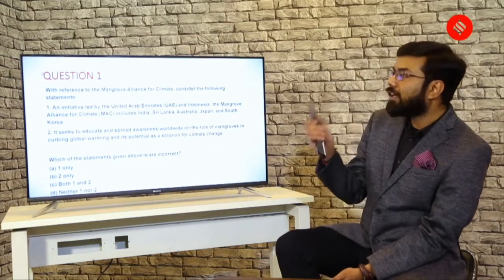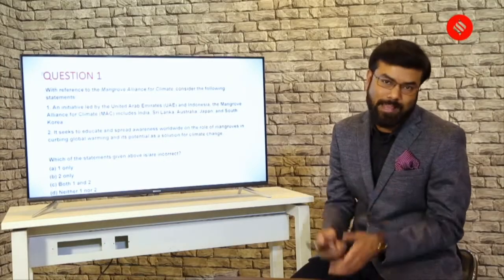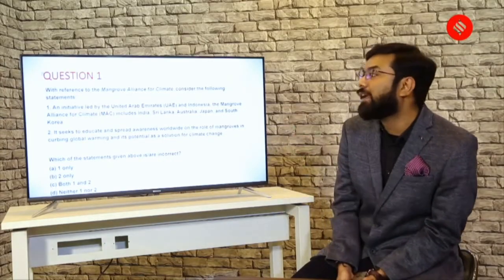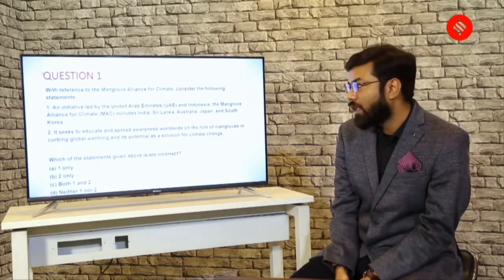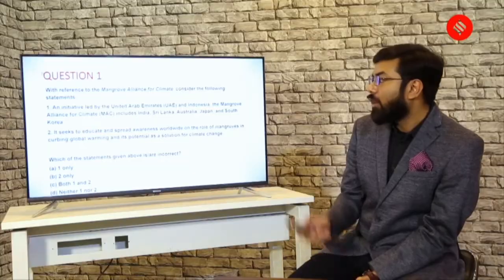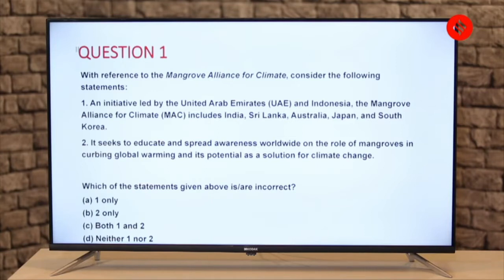Now, as you see, the first statement basically talks about who is included in this alliance, whereas the second statement is about what this MAC does. Now look at the options. Which of the following statements is or are incorrect? Again, pay attention to the word incorrect. A, 1 only. B, 2 only. C, both 1 and 2 statements are incorrect. And D, neither 1 nor 2.